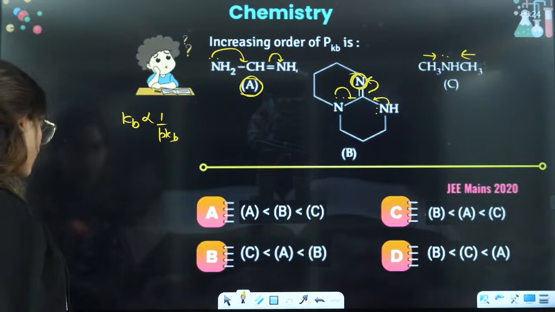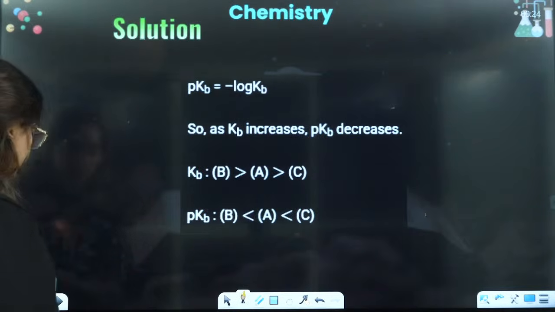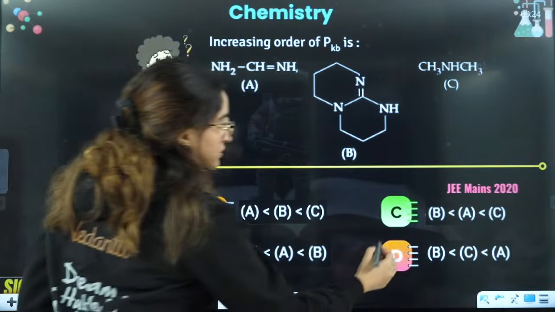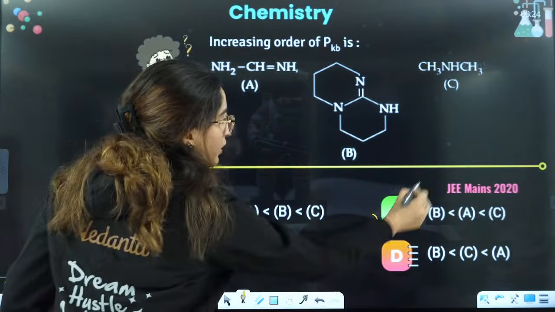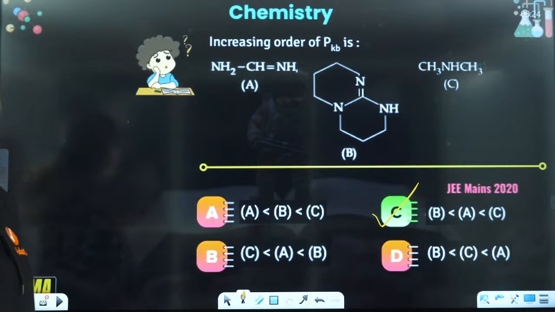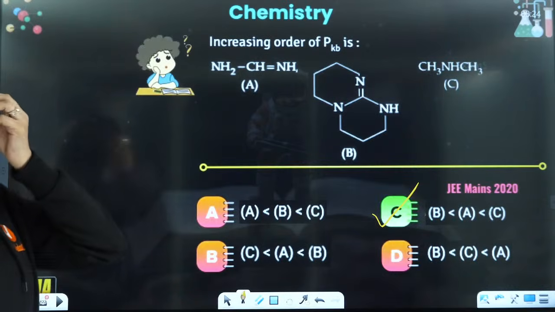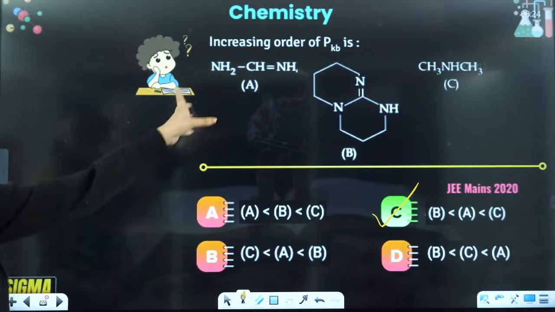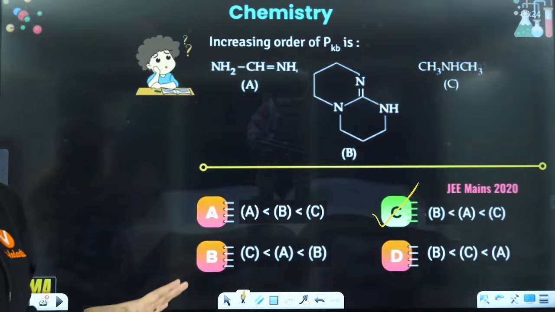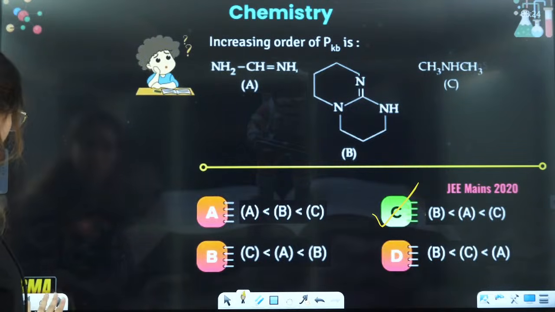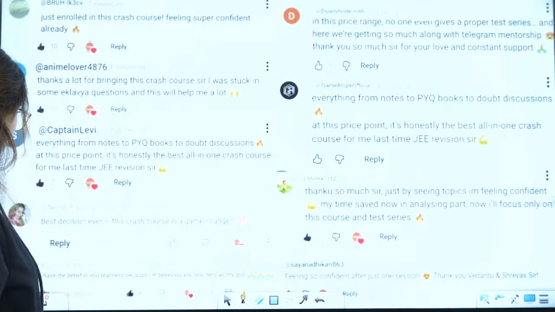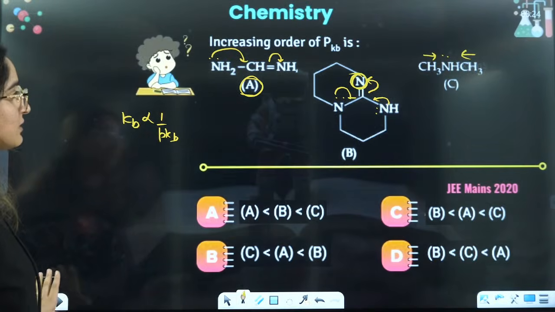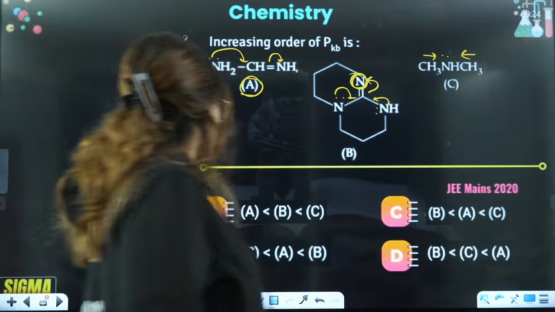So your answer is going to be this. This is the correct answer, okay, right? Yes, everyone, so that's how you're going to tell. You just have to check the availability of electrons here, that's it, nothing more, right? Okay, tell me, is it clear how we did this question?